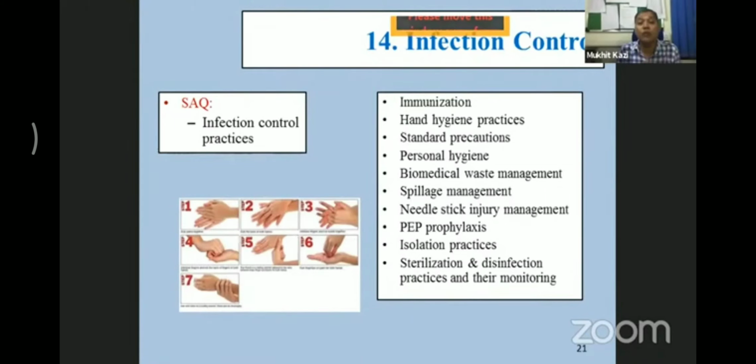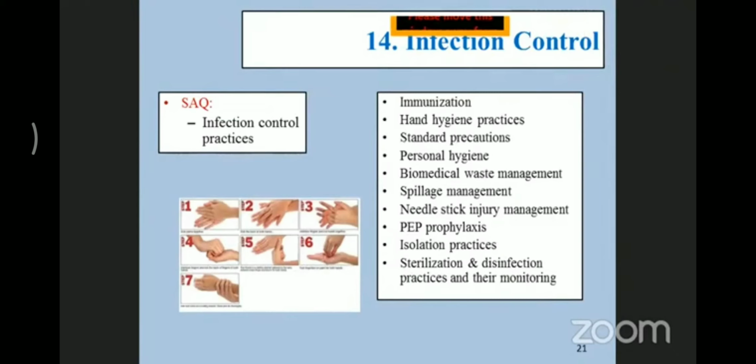So what is more important when you have such kinds of diseases or pandemics? You must know infection control practices. What do we mean by infection control practices? These are the laid down guidelines by the CDC, the Center for Disease Control, and the World Health Organization, where they have given some important practices which you need to implement.